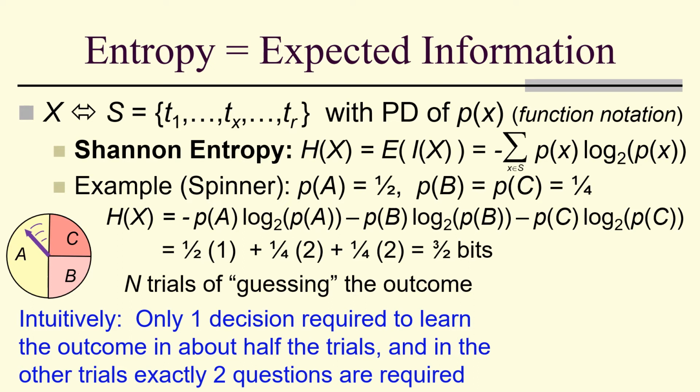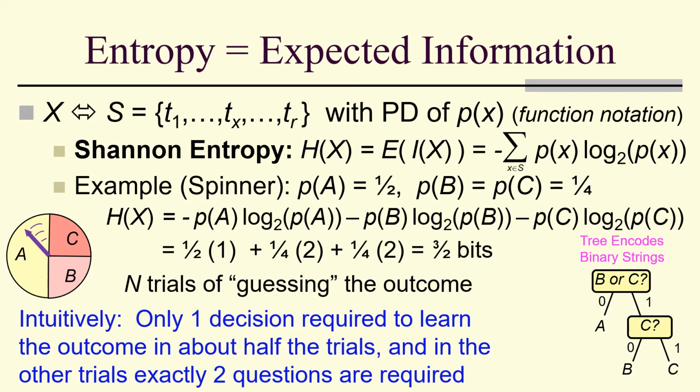So in N trials, if I guess the outcome for each trial, in half those trials I'll need one decision to learn the outcome, and in the other trials I'll need exactly 2 questions, as you can see by this binary tree. And the tree encodes binary strings. And notice that there's one string of length 1 and 2 of length 2. The average length is 3/2.